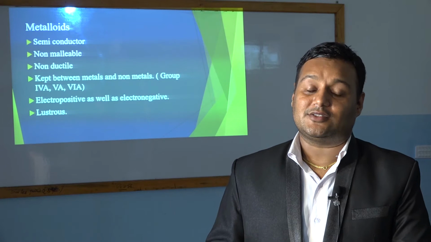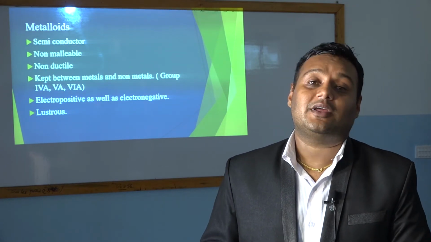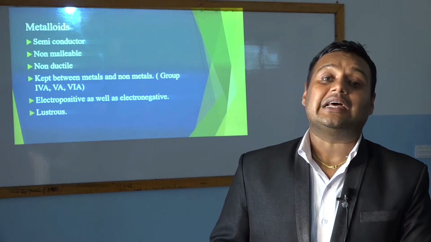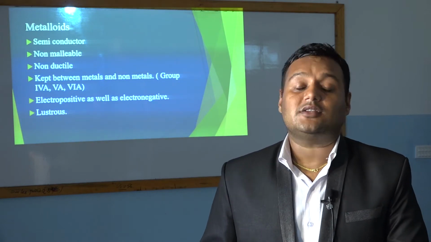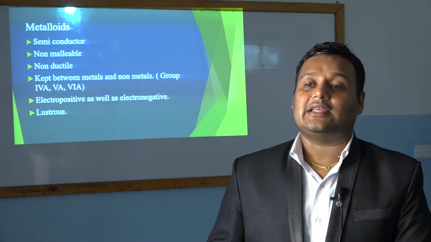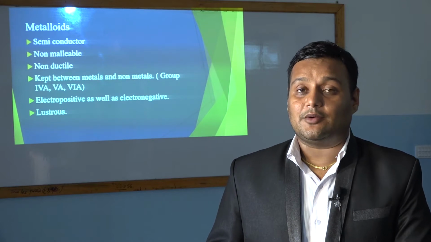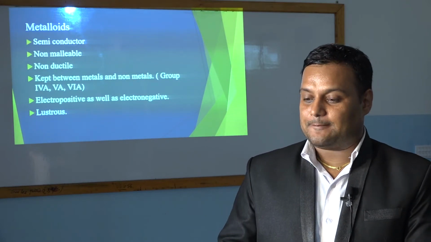When it loses electrons it becomes electropositive, and when it gains electrons it becomes electronegative. And lustrous, that is shiny: metalloids are generally seen as shiny. Physically you can observe metalloids as shiny.